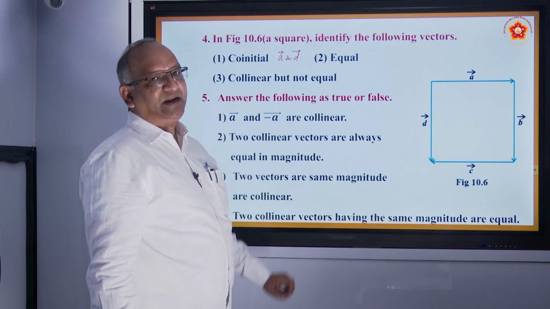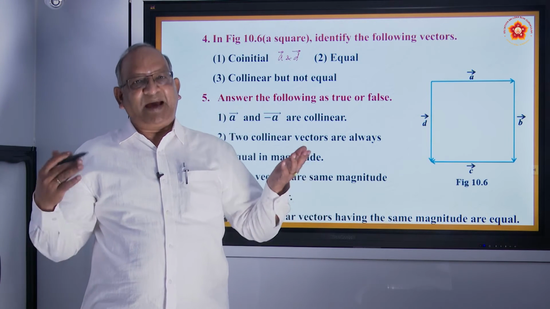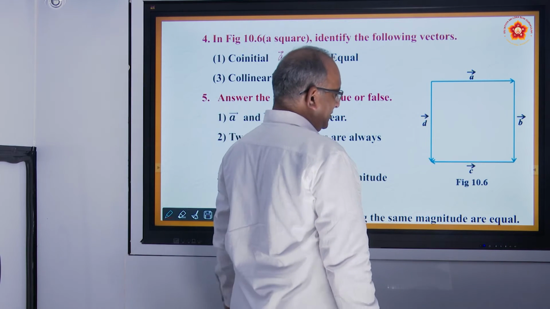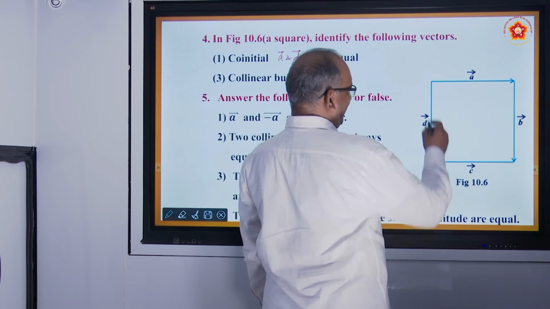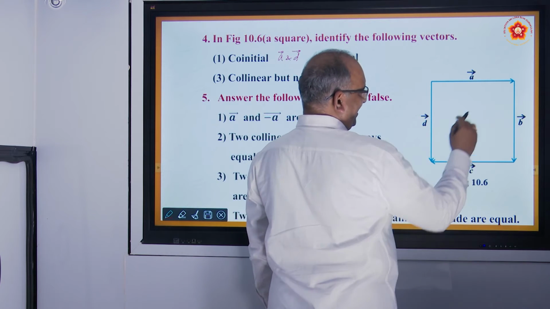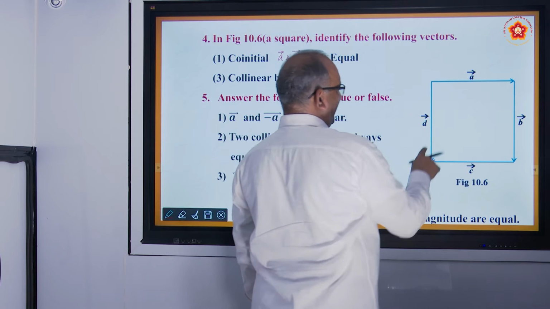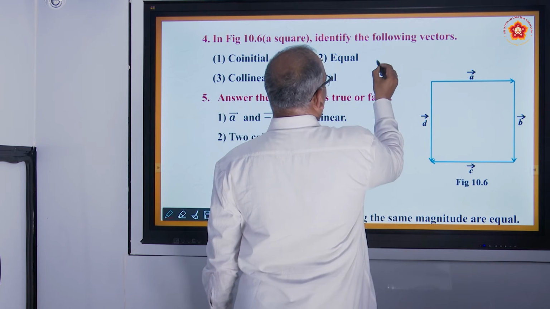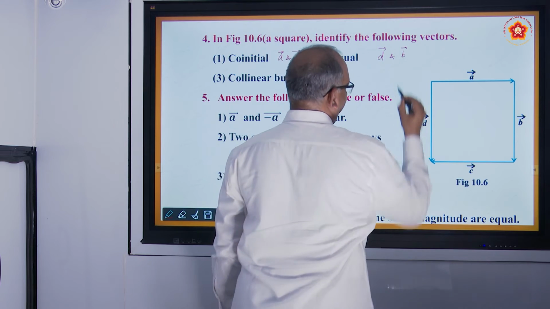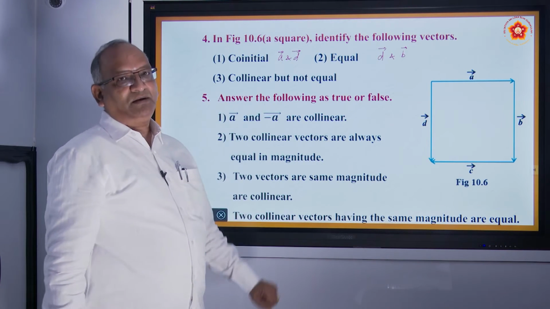He is talking about equal vectors. Which vectors are said to be equal? Whose magnitude is same, direction is also same. Look carefully. Here we can see that this is D and this is B. They are the sides of a rectangle, so the lengths are equal, direction is also same. So we can say that D and B are equal vectors.